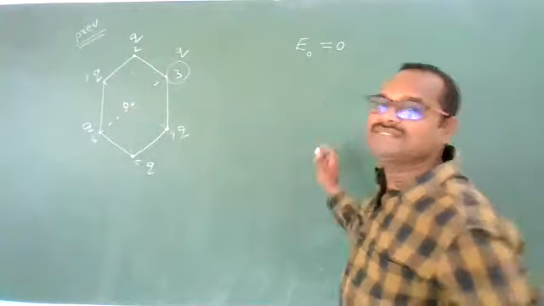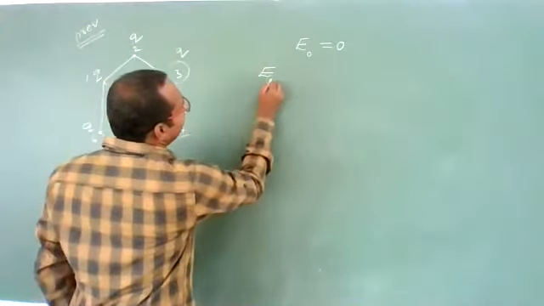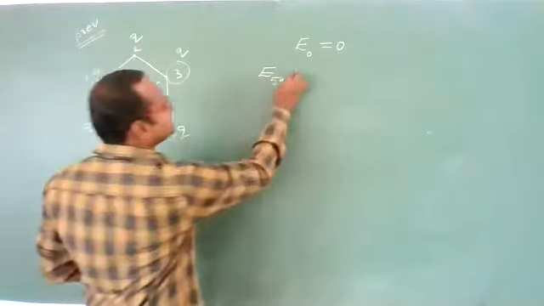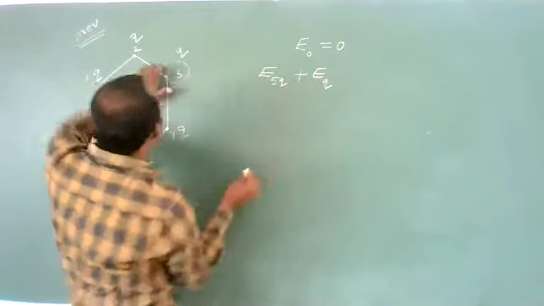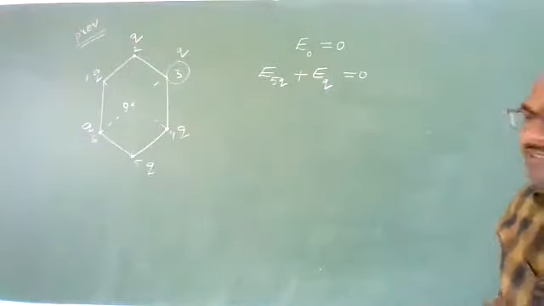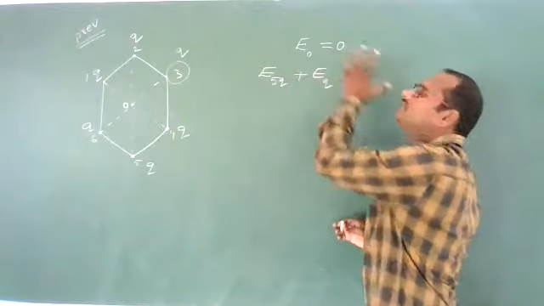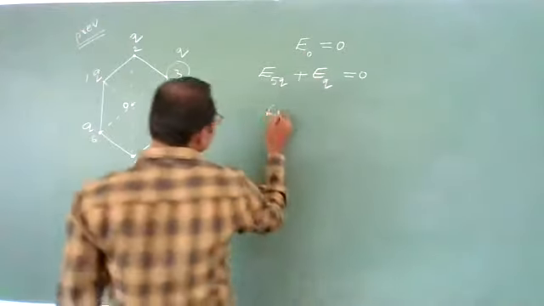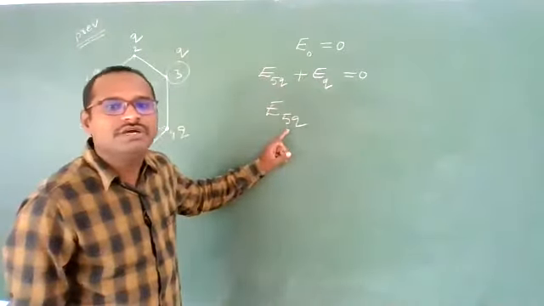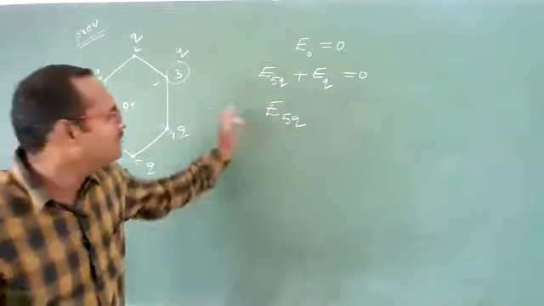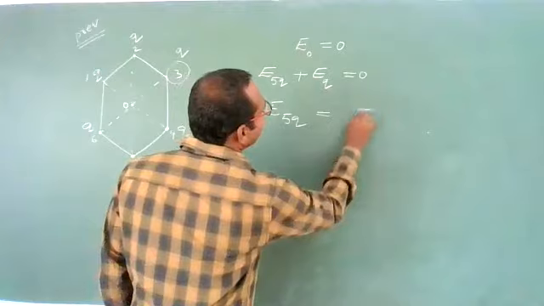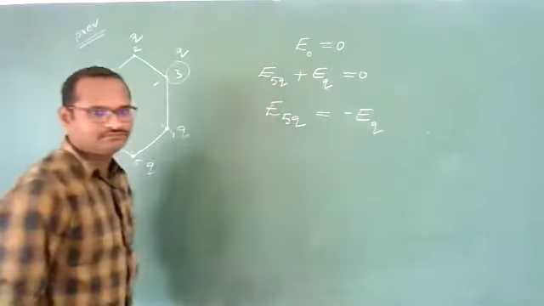That means, what is that meaning? Electric field due to these 5 charges, 1, 2, 3, 4, 5, plus electric field due to the charge at the third corner should be equal to 0. Are you getting? These two together should be equal to 0. That means electric field due to these 5 charges, I am saying 5 charges, I am not saying electric field due to 5 Q charge. It is lengthy to write, so that's why I am writing like this. Should be equal to electric field due to the small charge Q with a negative sign.